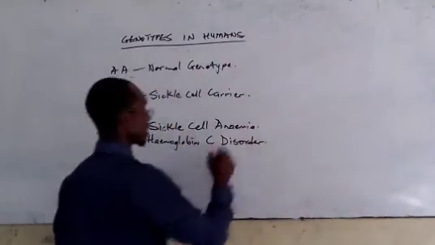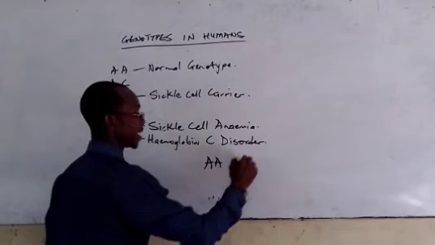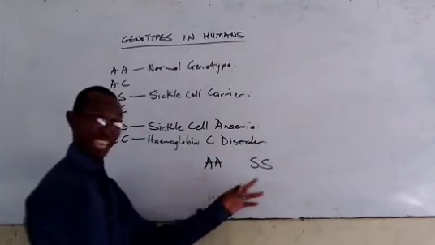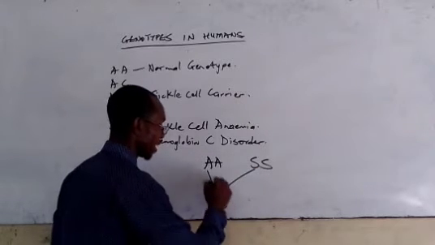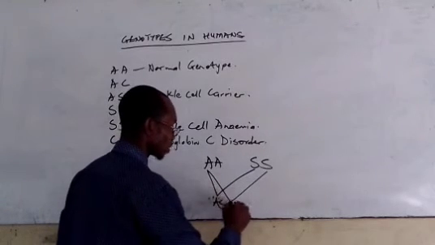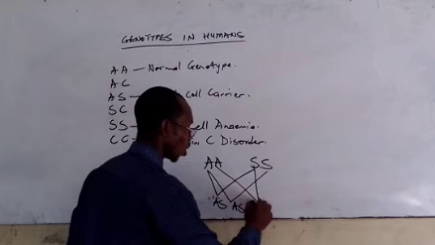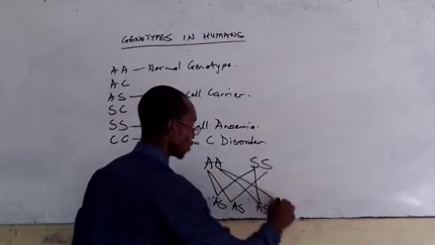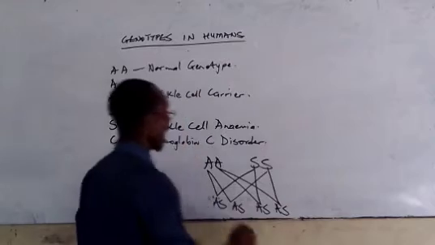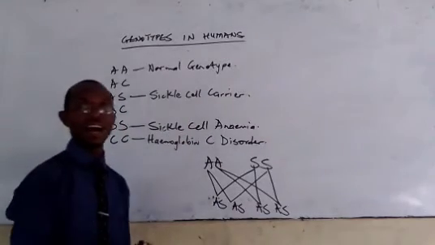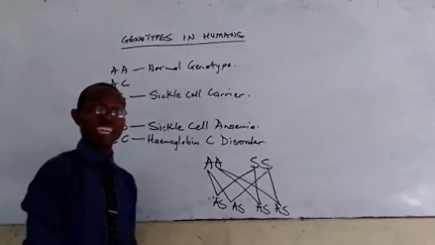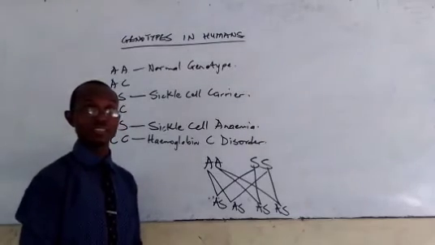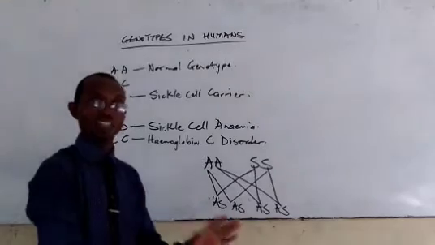Because the worst case scenario of AA, even if AA marries SS, is that the offsprings will be AS. That the offsprings will be what? Carriers of the disease. And none of them will be actually the sickle cell patients. They will only be carriers of the sickle cell trait. So that is the worst case scenario.